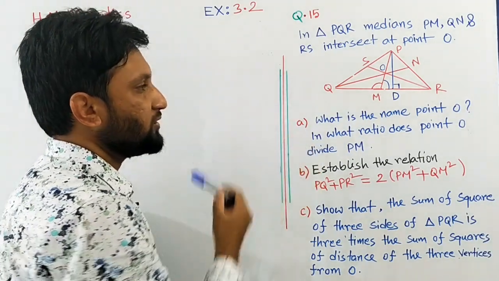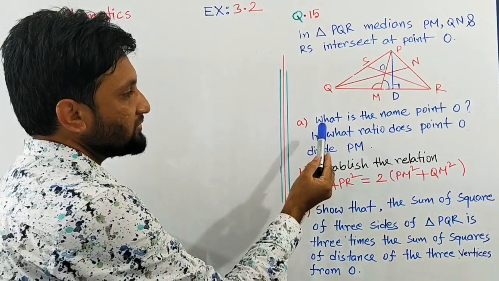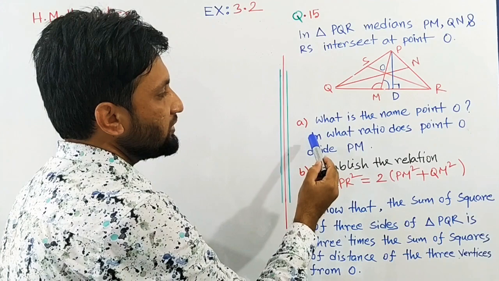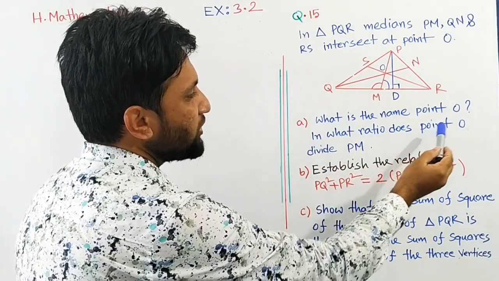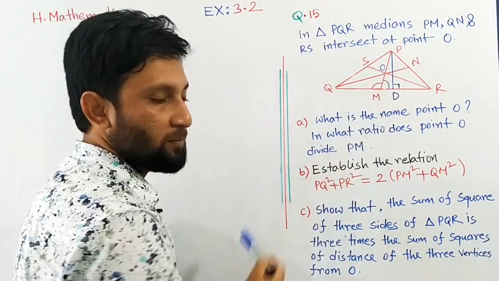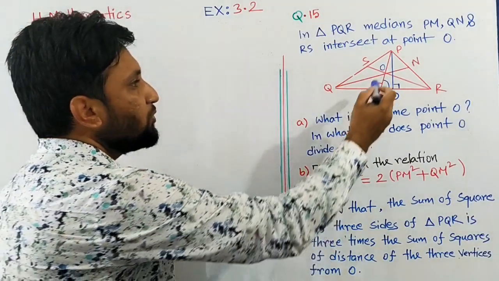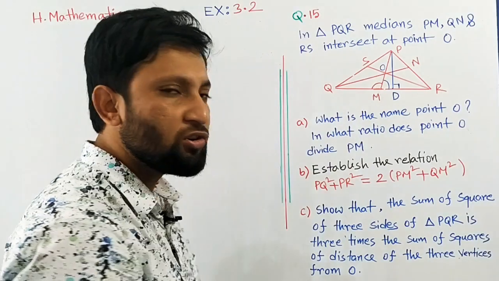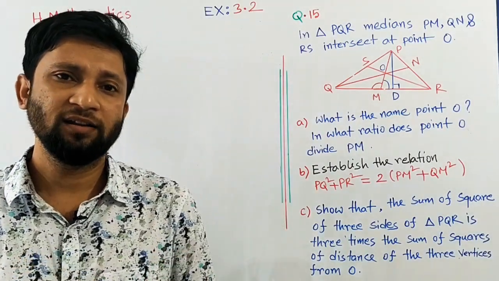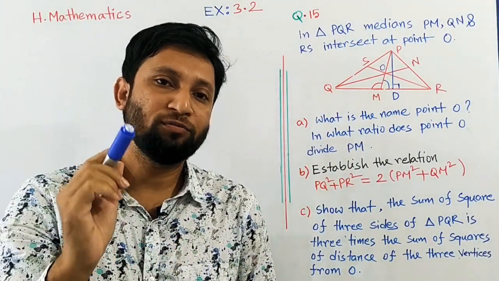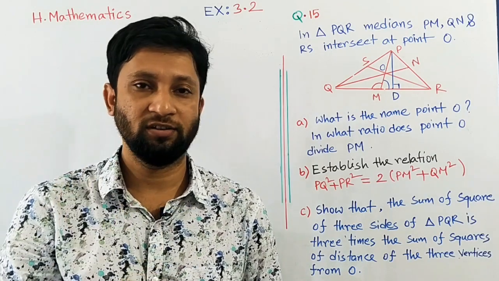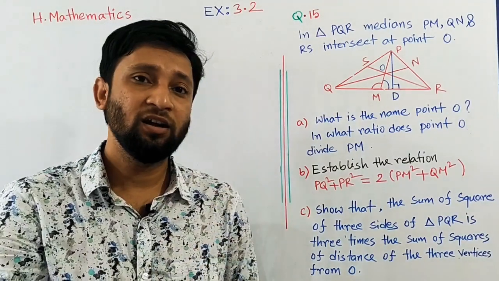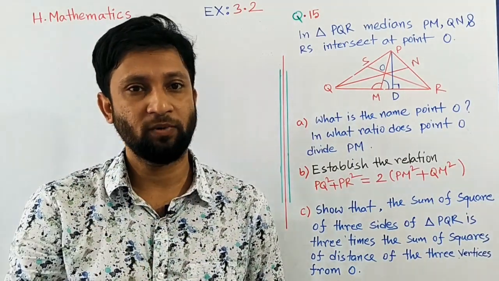Now the first one. The question says, what is the name of point O? In what ratio does point O divide PM? Here, O is the intersecting point of the three medians. We already know that in any triangle the intersecting point of the medians is called the centroid. And we also know that the centroid divides the median in the ratio 2:1.